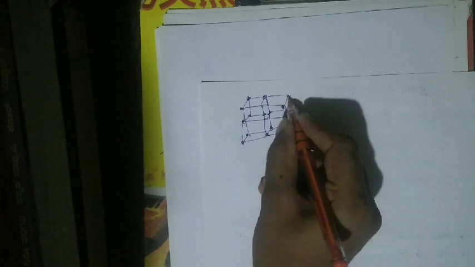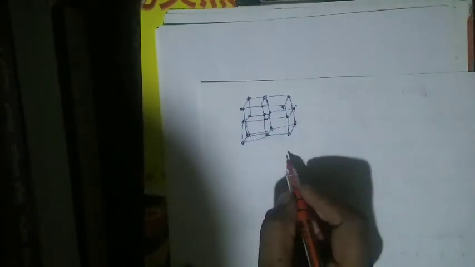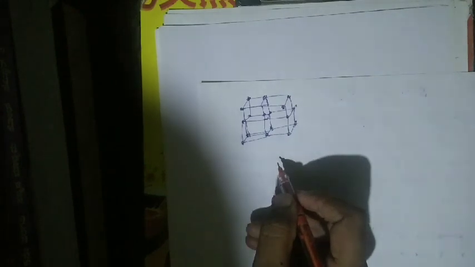So these points are called what? Lattice points. So it is a three-dimensional space. How do you draw this diagram of the space lattice? Because of the distribution of the lattice points in three dimensions, you have to show the lattice line, lattice plane, and lattice point.